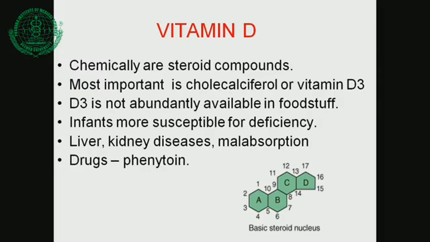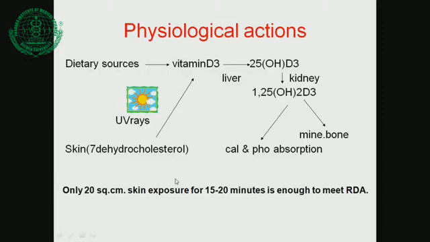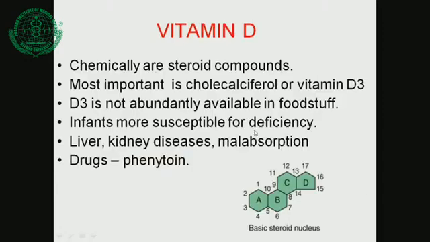If the liver is not functioning properly, this hydroxylation will not occur. The second hydroxylation occurs in the kidney. That is 1,25 dihydroxycholecalciferol, the active form of vitamin D, which will not be produced if the kidney is diseased. So any child with chronic renal failure, multicystic kidney disease, or a shrunken kidney, so many kidney disorders, will not produce the active form of vitamin D. Okay. Malabsorption, I told you already, as in liver disorders, vitamin D is a fat soluble vitamin.